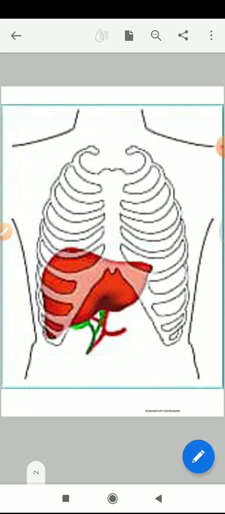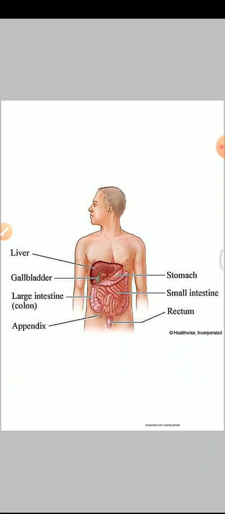Okay students, so we understood that liver is the largest organ and it is located on the right side of the abdominal cavity. Then we will read the function of your liver. What is the function of liver? It filters harmful substances from the blood and stores energy in the form of glycogen. What is glycogen? It is a form of glucose. After digestion, we get glucose and that glucose is stored in our body.